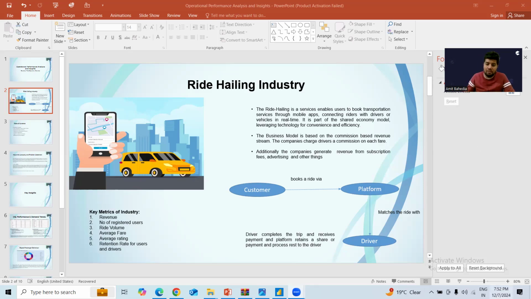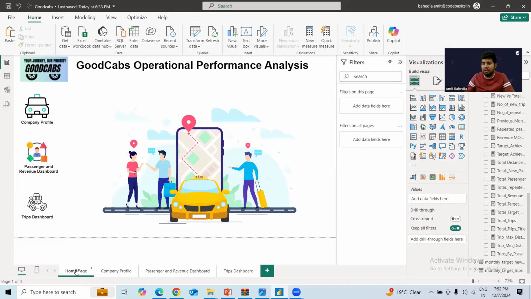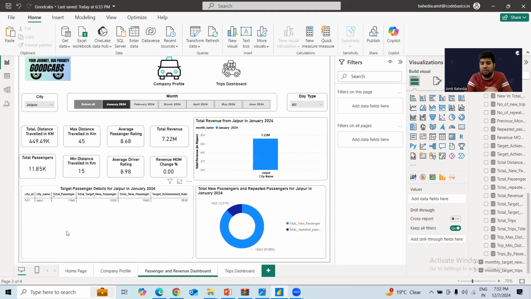Now let's see the Power BI dashboards in which I have created various measures as per the requirement. I have created two dashboards. One dashboard is for passengers and revenue, and another dashboard is for trips data. So let's view the passenger dashboard first. In the passenger dashboard, you can see I have created various filters on the basis of city, month, and day type. One of the most important things in this industry is that the key analysis is done on the basis of city.